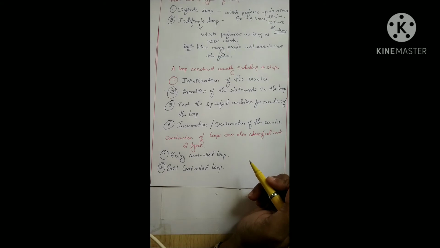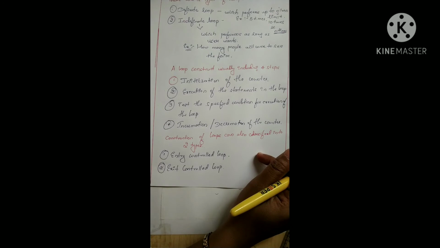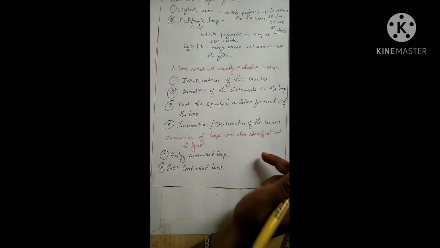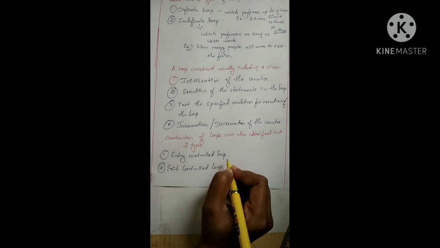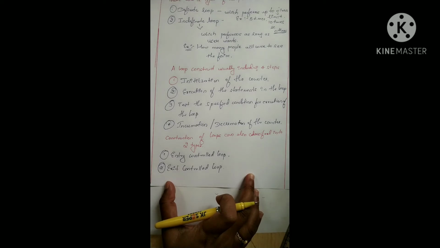In the entry control loop, the test expression is evaluated before each iteration. The best example for the entry control loop is the for loop and while loop of Java.